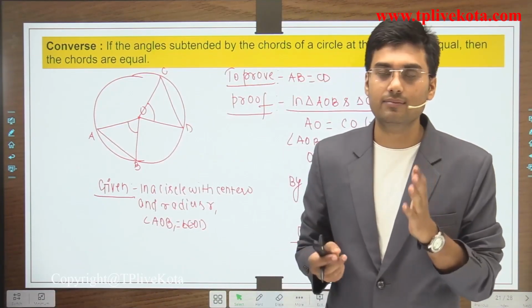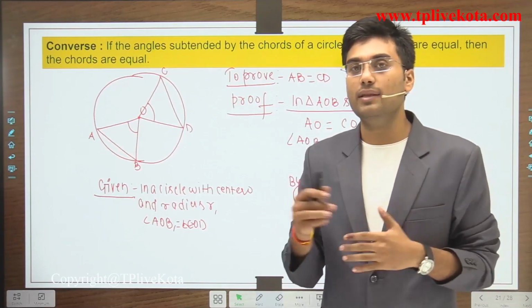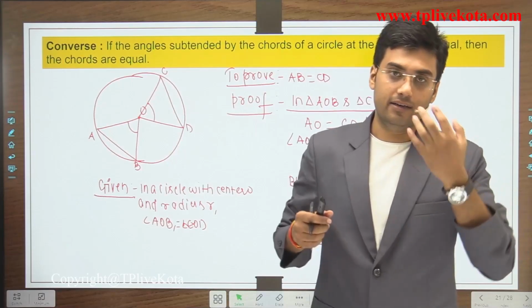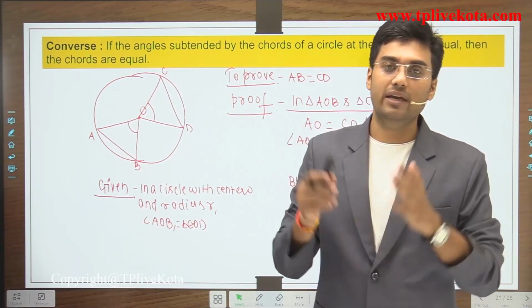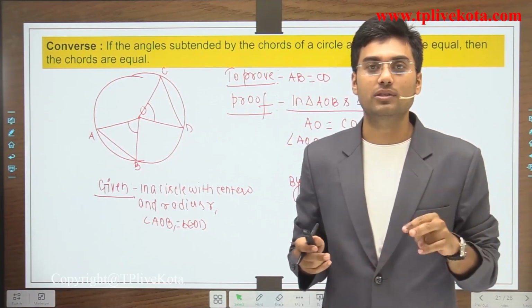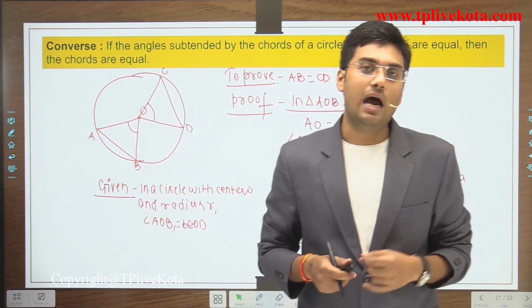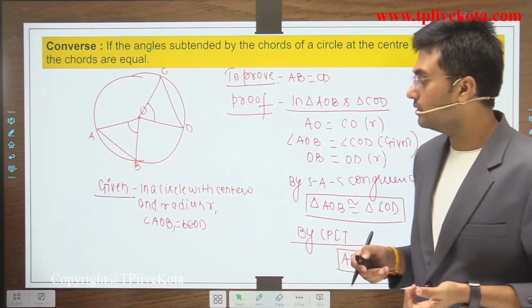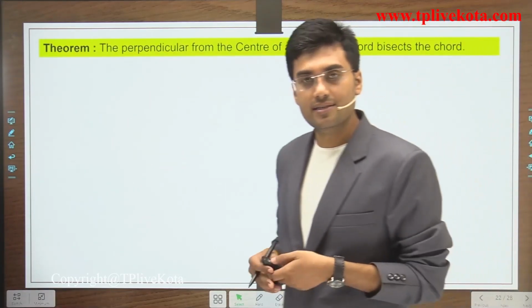One theorem is, if two chords are equal, then the angle subtended at the center is also equal. And the second is the converse of this theorem. If the central angle is equal, then the chords are also equal. Now, after this, let's move to the next theorem.